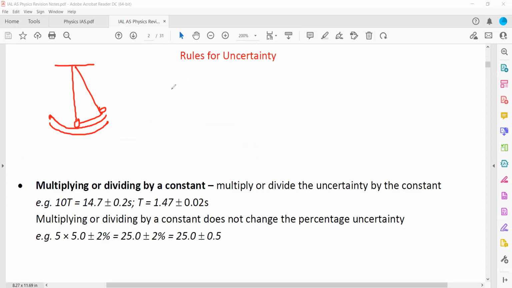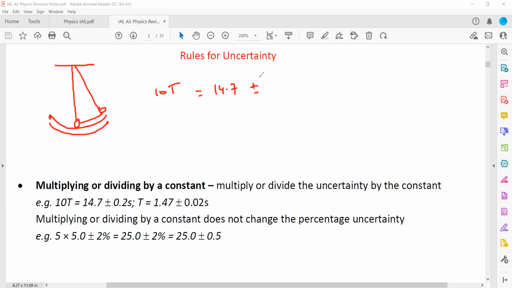So if we calculate the time for 10 vibrations and say it was 14.7. So 14.7 is the time for 10 vibrations, and we use a stopwatch or a stop clock. Normally, the uncertainty of a stop clock or a stopwatch depends on the human reaction time rather than the smallest value which the stopwatch can read, because a stopwatch can read like 0.01 second, but we cannot stop within that interval, so the uncertainty will not be equal to 0.01. It will be equal to the reaction time of a person.